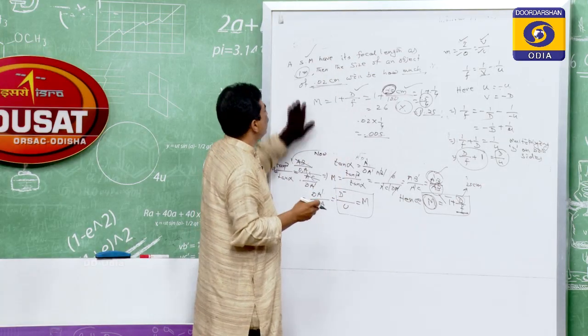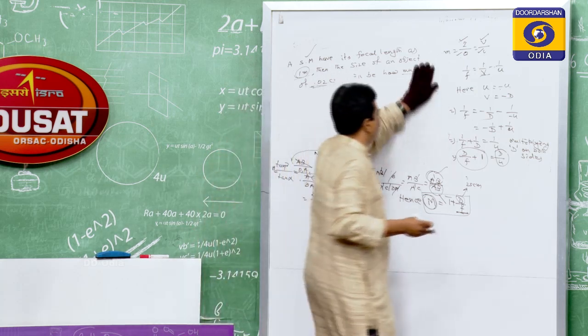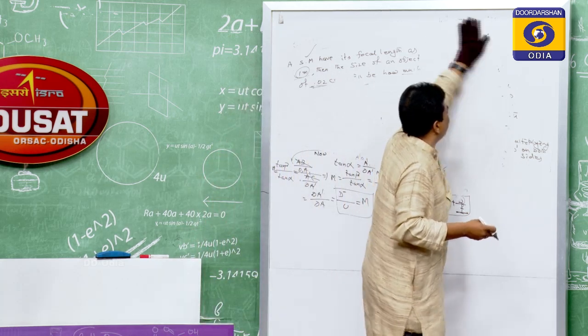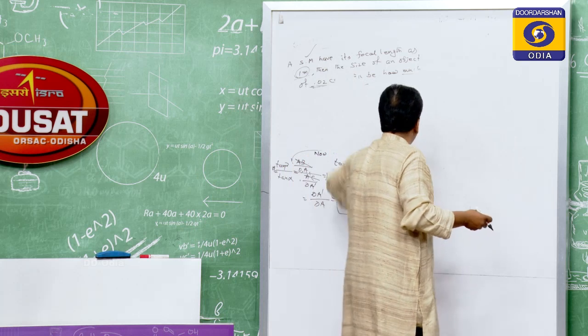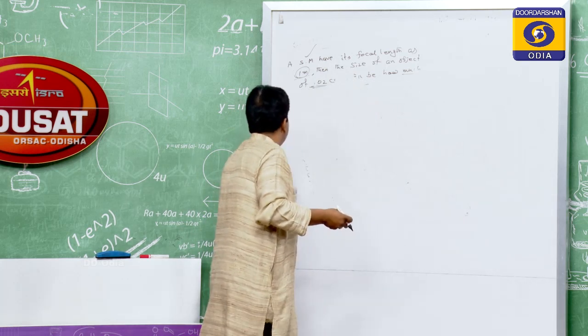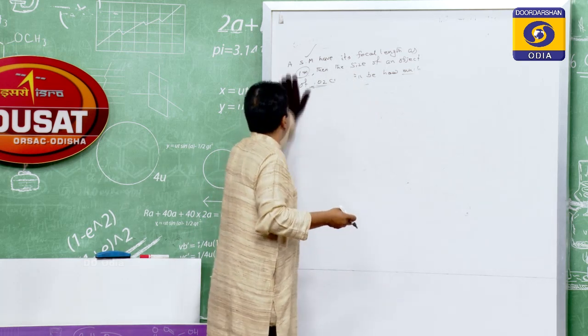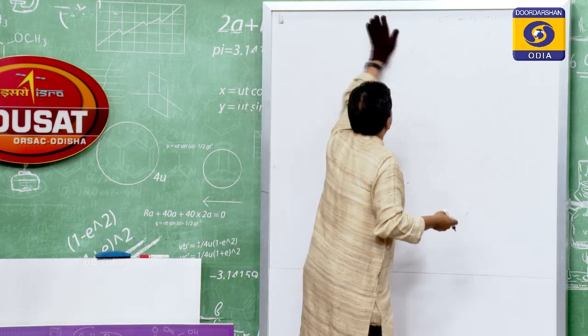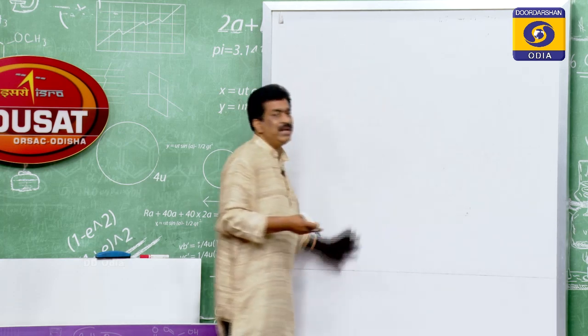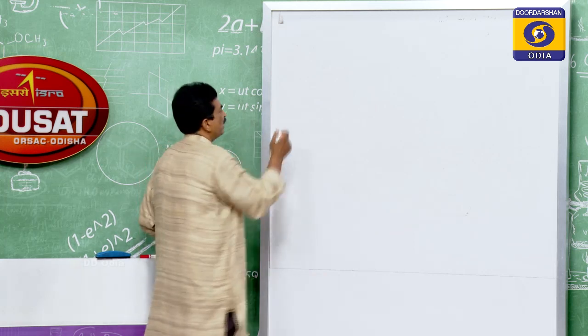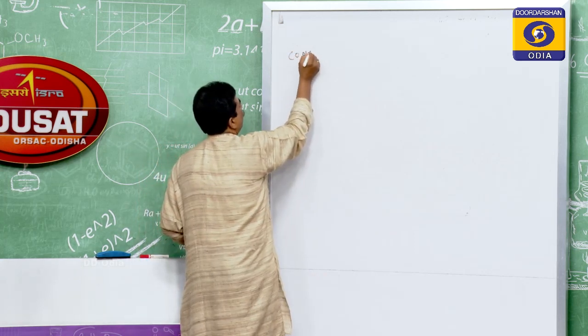So this is a simple numerical. While solving a numerical, you have to give full attention to the data provided to you. They must be in the same unit. If they are not in the same unit, you have to convert them. So next we will go for the compound microscope.